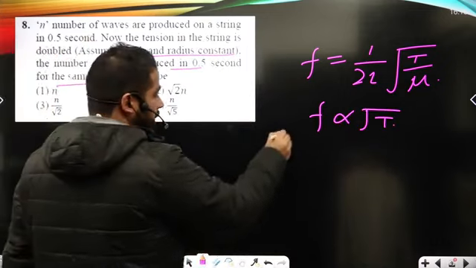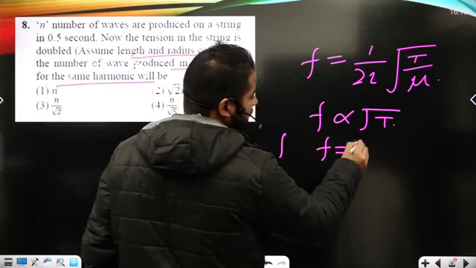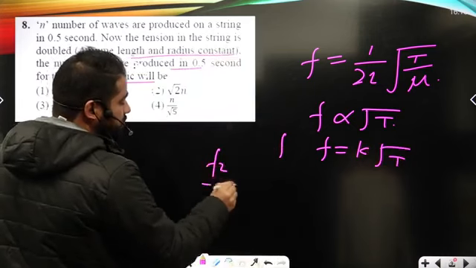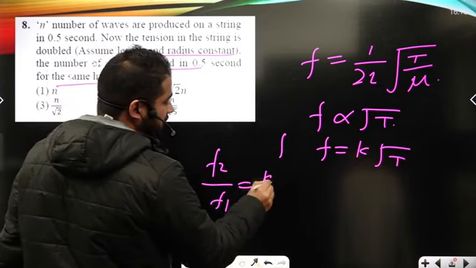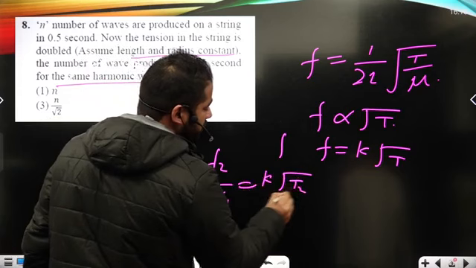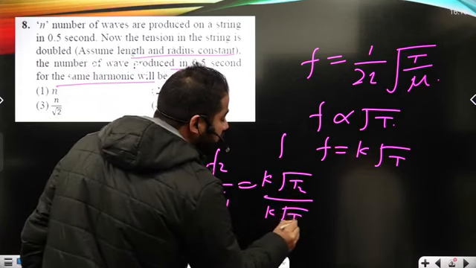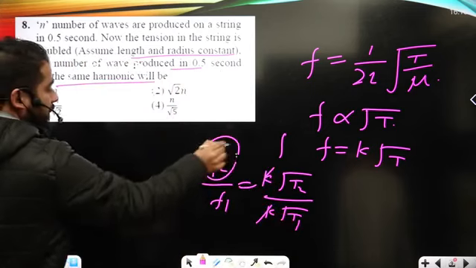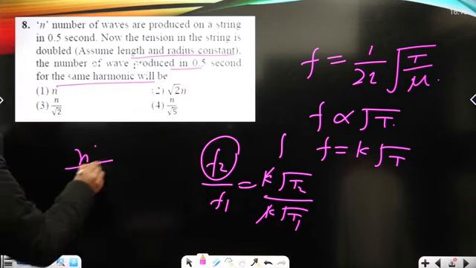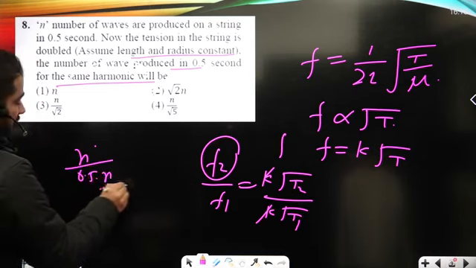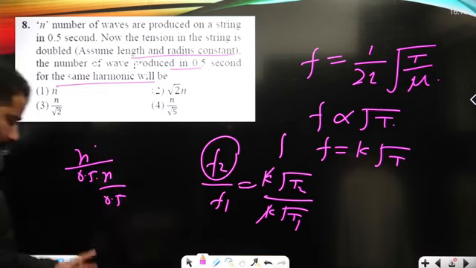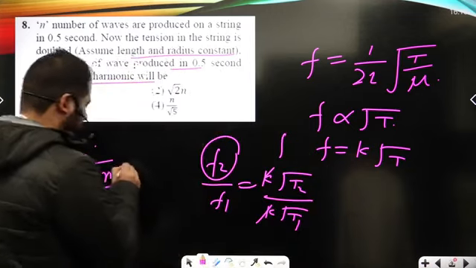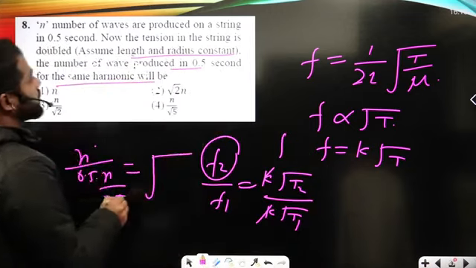Now here F will be equal to some K times square root of T. Now here I can write F2 upon F1 as K times square root of T2 upon K times square root of T1, right? F2 is the number of nodes, let's assume it's n dash upon 0.5. Here it is n upon 0.5. Time is the same in both the cases. So here we can write it further, T2.